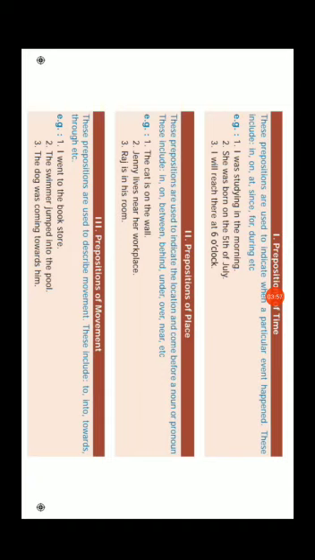Now we can see different prepositions like prepositions of time, preposition of place and preposition of movement. First we can see what is preposition of time. These prepositions are used to indicate when a particular event happened. These include in, on, at, since, for, during, etc. Example, I was studying in the morning. When were you studying? In the morning. So, preposition of time answers the question when.